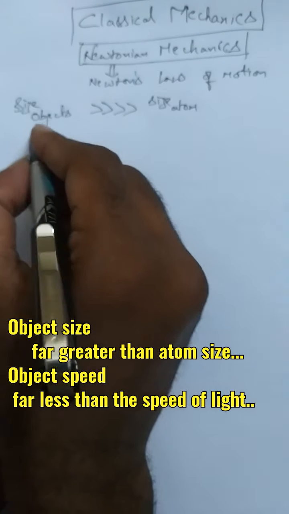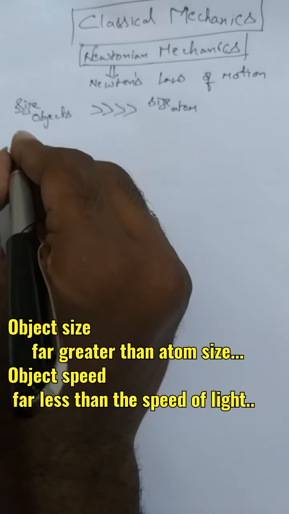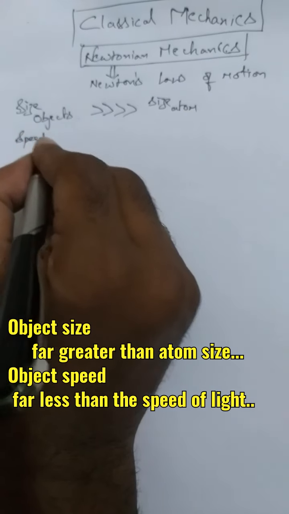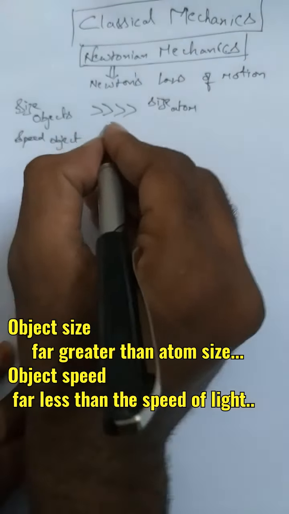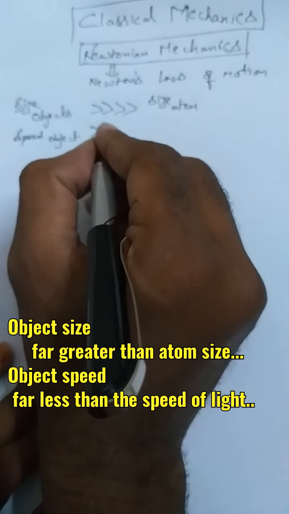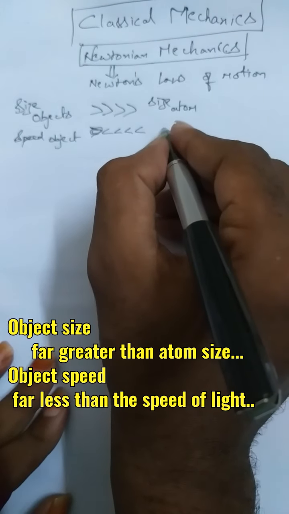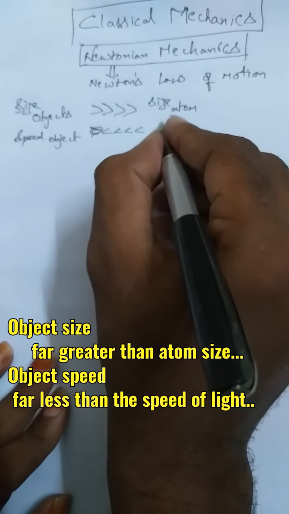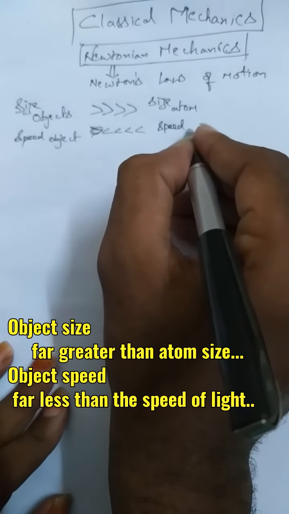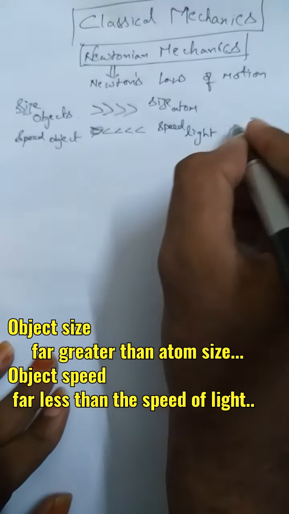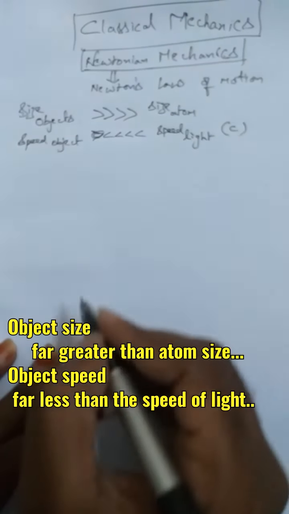Similarly, if we compare the speed of the object, it should be far less than the speed of light. Speed of light is generally denoted with the symbol c.